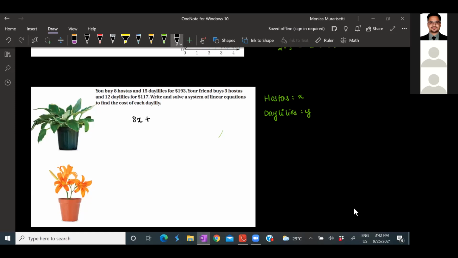8x plus 15y is equals to 193. All right. And what is our other equation? 3x plus 12y is equals to 117. So these are the both equations for two friends. Am I right? Okay. Now let's see how we can solve this in TI.